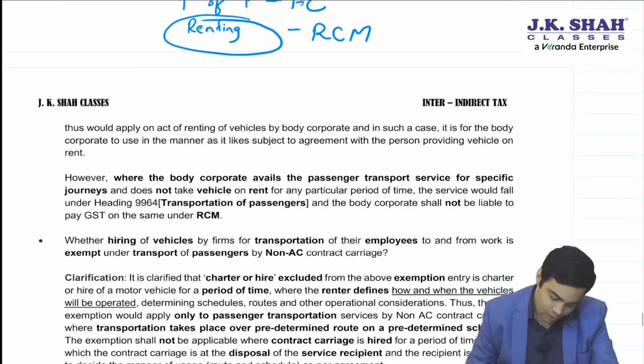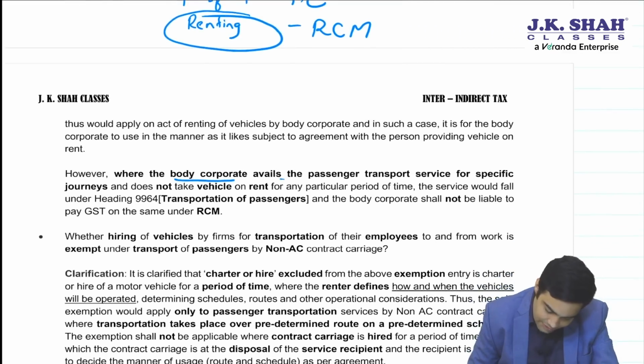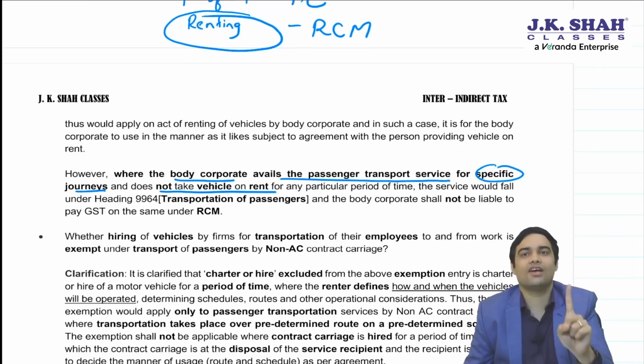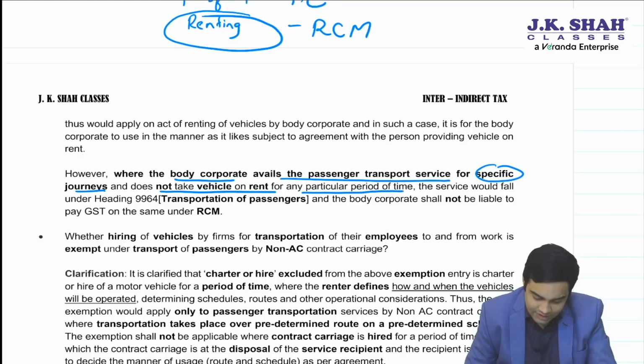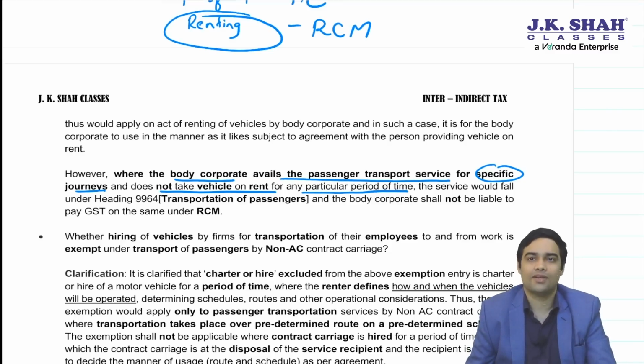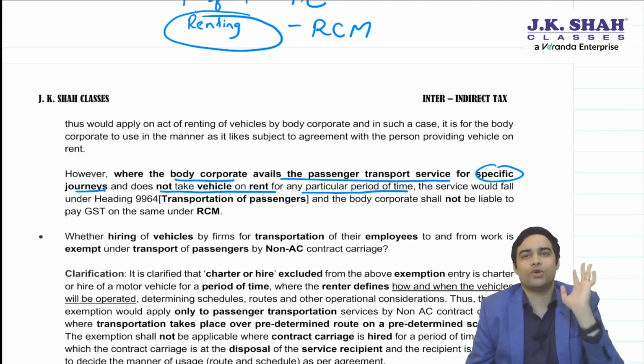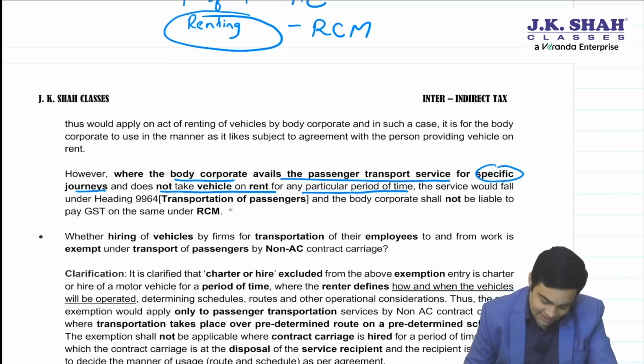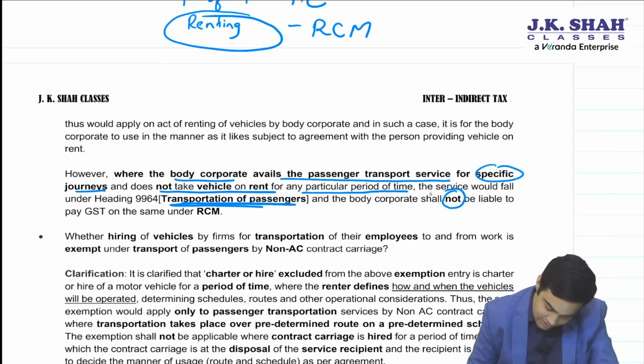Okay. However, where body corporate avails passenger transport service for specific journey and does not take vehicle on rent for any particular period of time, specific journey, point to point journey, then in that case it is transportation of passenger and not covered by RCM.